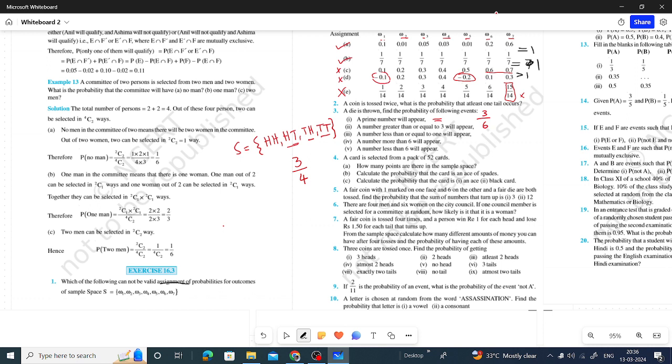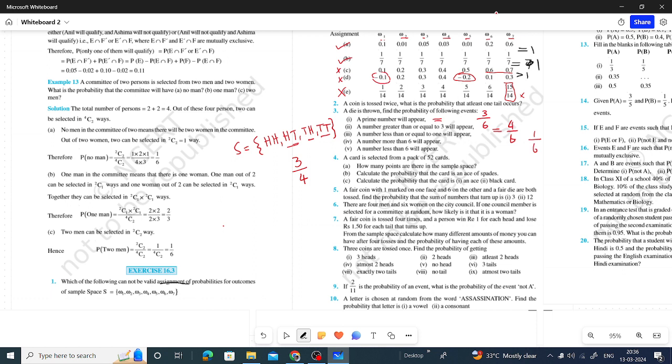Now the second question is, a number greater than or equal to 3 will appear. Greater than or equal to, it can be equal to 3 also: 3, 4, 5, 6, so 4 numbers are there, and the total sample space is 6. So 4 by 6, which can be further simplified to 2 by 3. A number less than or equal to 1 will appear. That is 1, only 1 is possible, one number is possible. 1 by 6 is the answer to the third question.